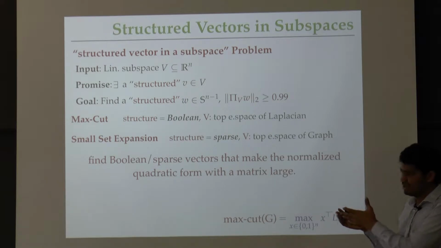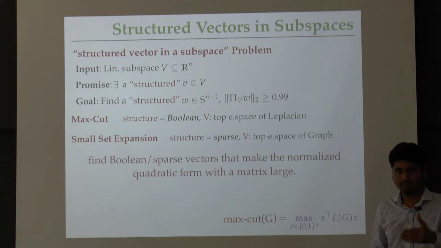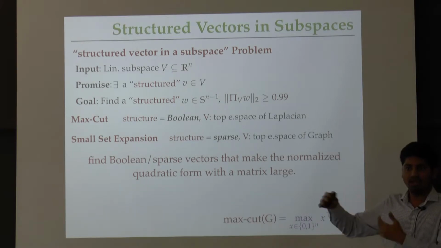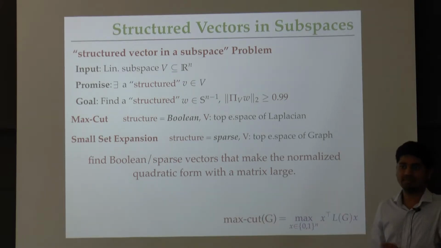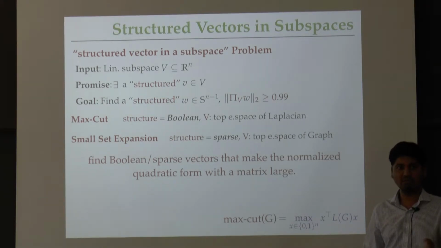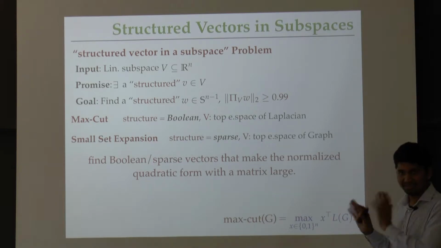The small set expansion is a variant of the problem of finding a non-expanding set with the additional restriction that the set be small. This time, you want to find a set of vertices which is sublinear in size, little o of n size, such that the number of edges, appropriately normalized, that go out of it is minimized. It turns out that this sparsity condition makes the problem much harder than the expansion problem that we are familiar with, and that's why this is the so-called hard question.